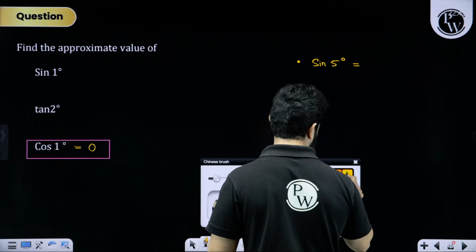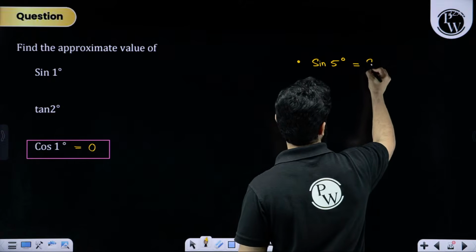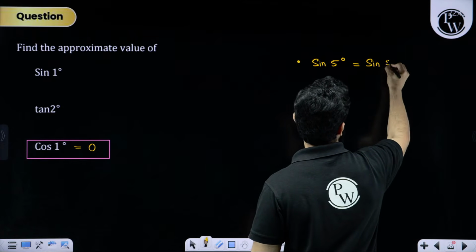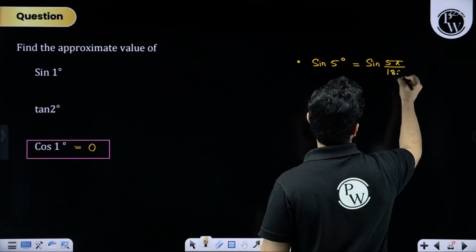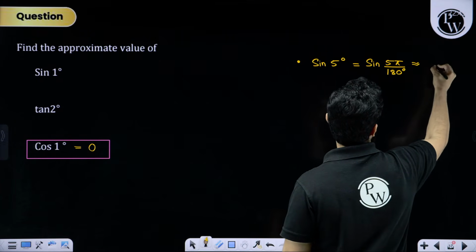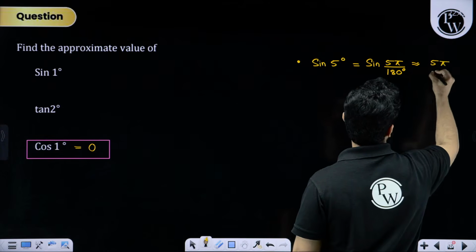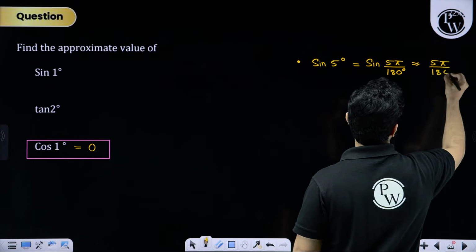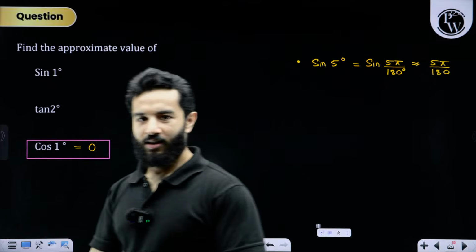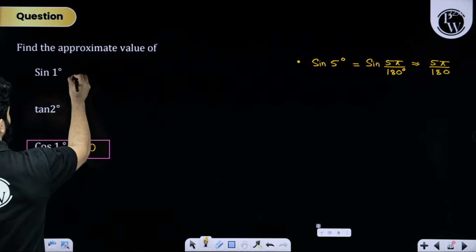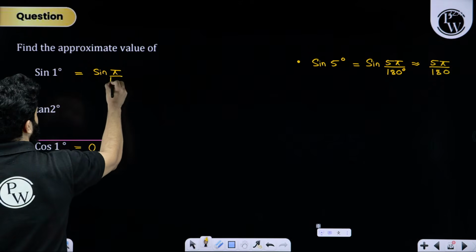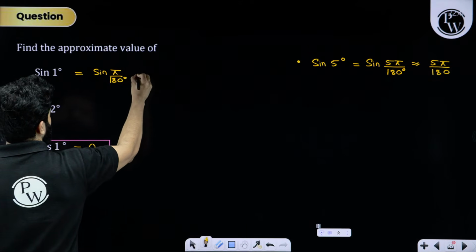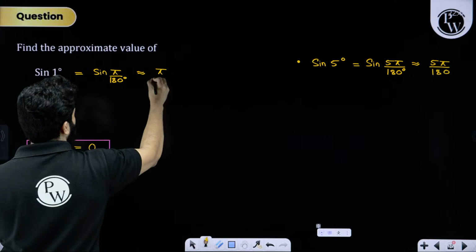My dear friends, the first thing is to convert this 5 degree into radian, that is 5 multiplied by pi by 180 degree. And then the answer will be 5 pi by 180. This is going to be our answer. Similarly, this sine 1 degree will be first written as sine of pi by 180, and then we are going to write it as pi by 180.